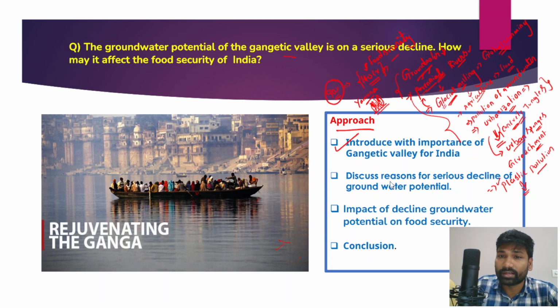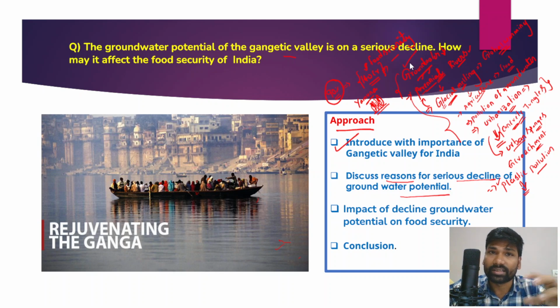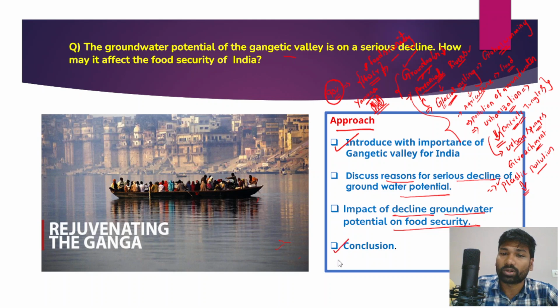And then you have to write some reasons for the serious decline in the groundwater potential. Remember, we have already discussed the reasons for the serious decline in the groundwater tables in the Gangetic Valley. And then you have to write the impact of decline of groundwater potential on food security. And then you have to conclude the answer by suggesting some measures through which you could overcome this problem, right?